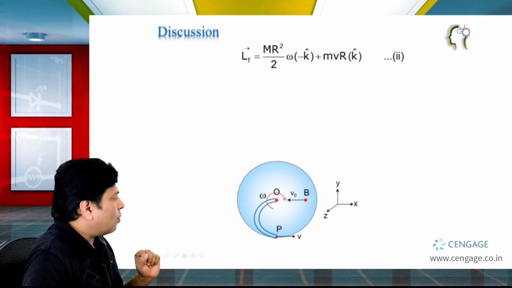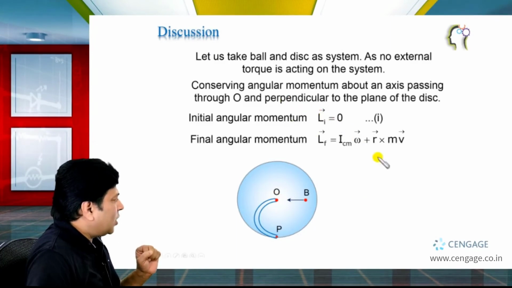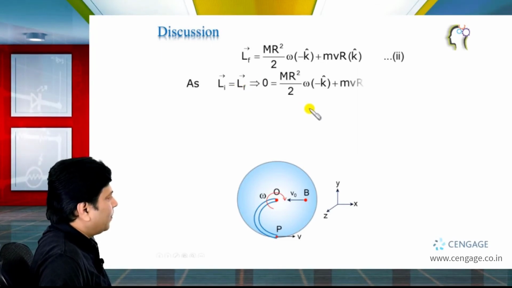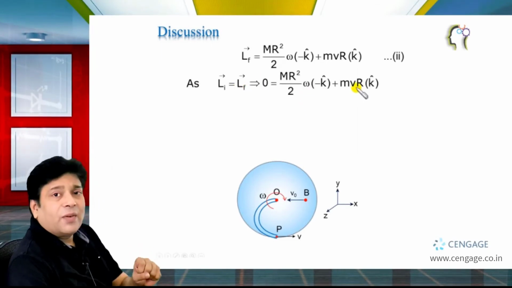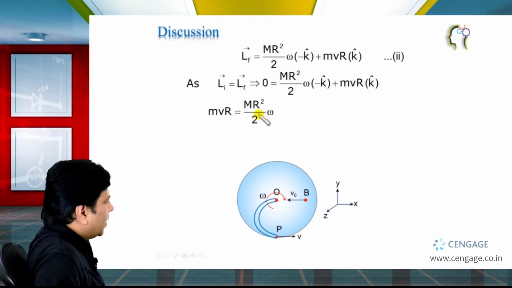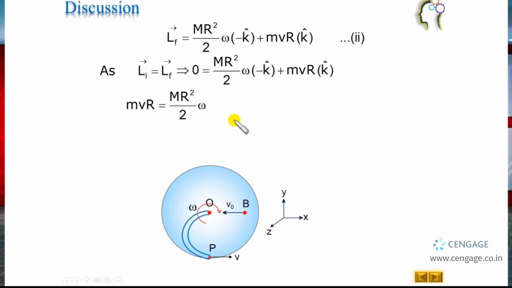As we discussed, angular momentum is conserved. That means L initial should be equal to L final. So let us equate these angular momentum. From here we can find the relationship of the omega and v. So let us solve, right? K and K we can cancel out. So we can write 1.5 V r equal to, this is M we know 1 kg and small m equal to 1.5 kg and r, and here is r square. So here we can write 3V equal to omega r. Let this equation number 3.